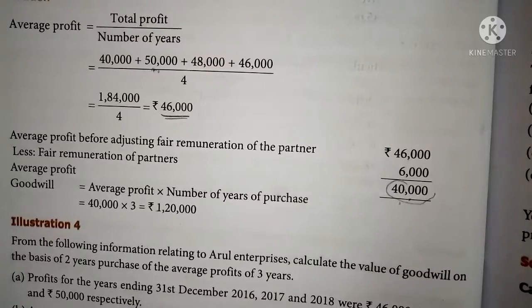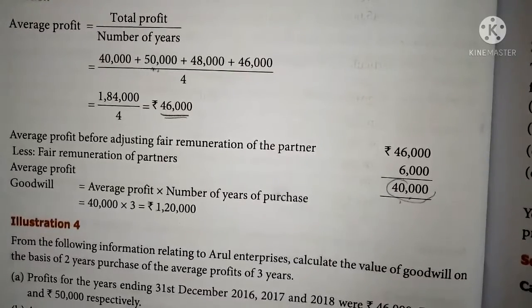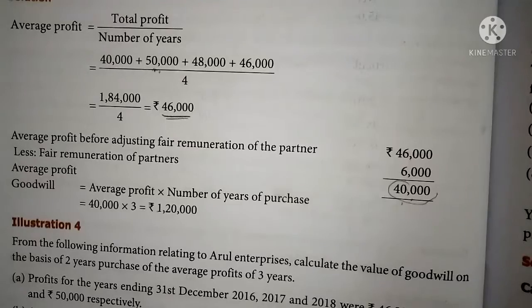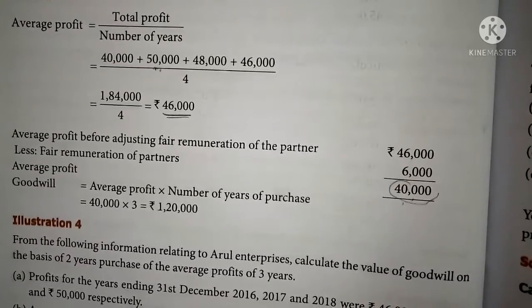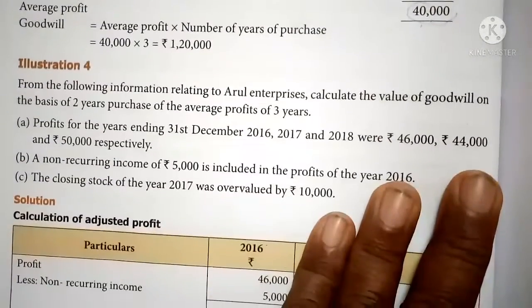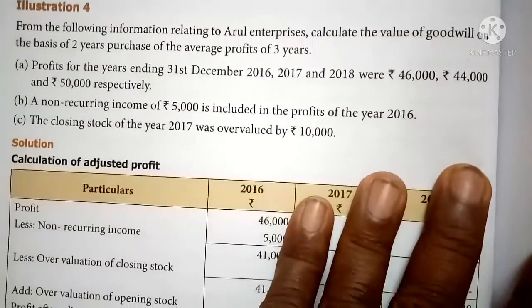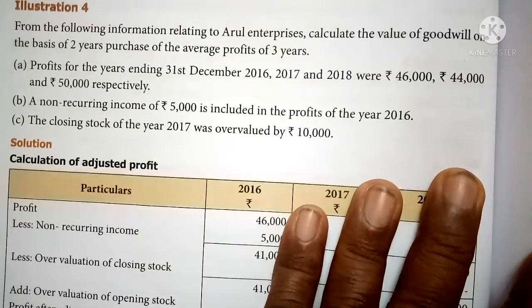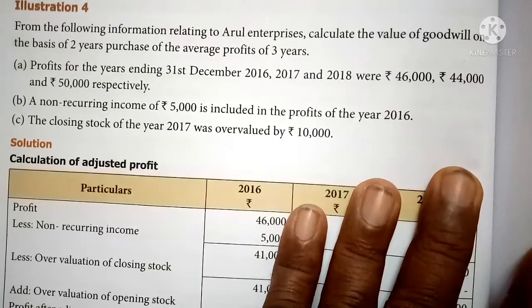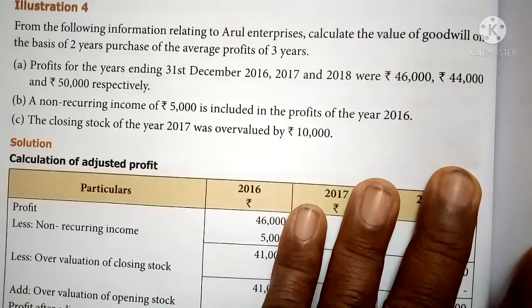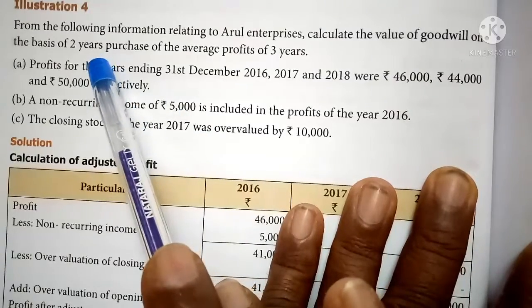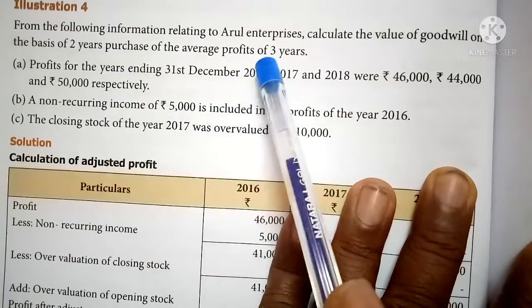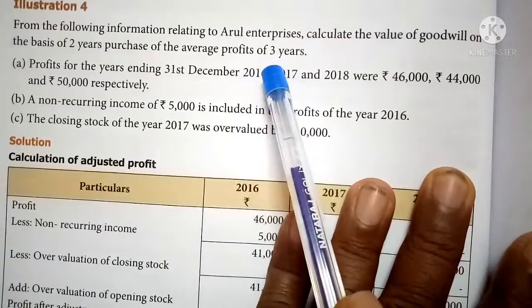So it is a slightly different problem related to simple average profit method in the case of valuation of goodwill. Let us see one more example sum in this simple average method of valuation of goodwill. In this illustration 4, from the following information related to Arul Enterprise, calculate the value of goodwill on the basis of 2-year purchase of average profit of 3 years. So here also 2-year purchase is given. Number of year purchase is 2, but 3-year profit only is given, past 3-year profit.